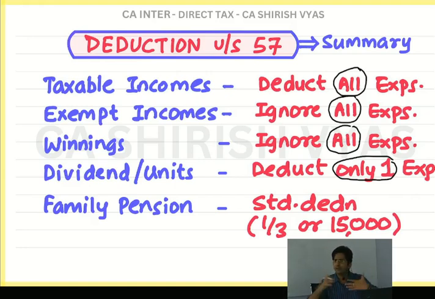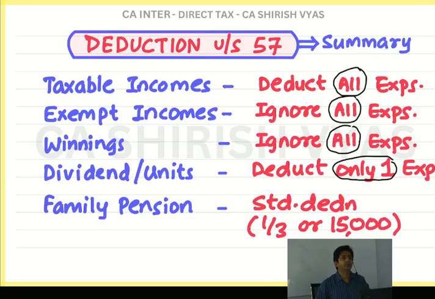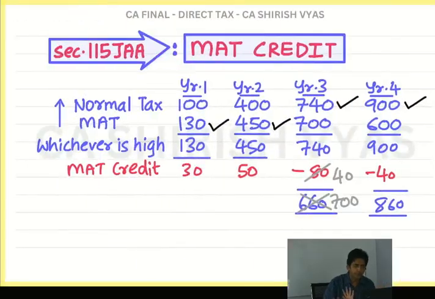Anytime while traveling or roaming, you can go through the notes. Deliberately, I am making full efforts to write the notes very neatly. Otherwise, if I wanted to just explain, I could have scribbled like this and explained. But that is a temporary thing, no? I want you to retain this for the long term, till you pass, meaning May only. That's why I write the notes very neatly. You will find all my notes. This is my final CA notes. You don't have to see this, I am just showing. Every note I write so neatly so that it can help you.